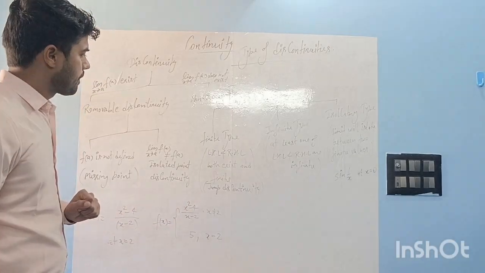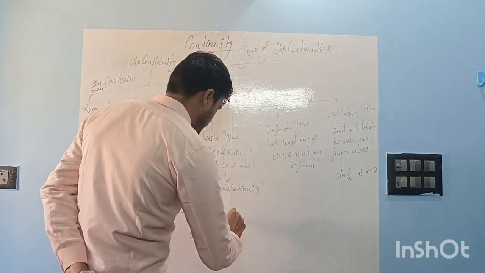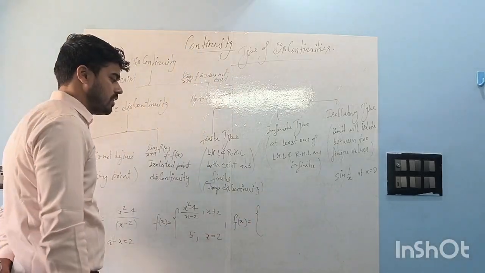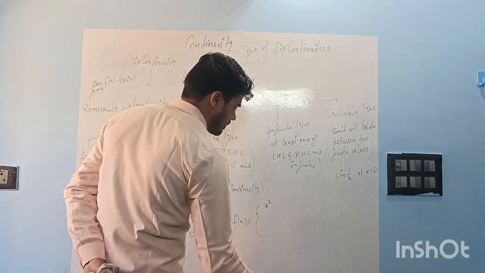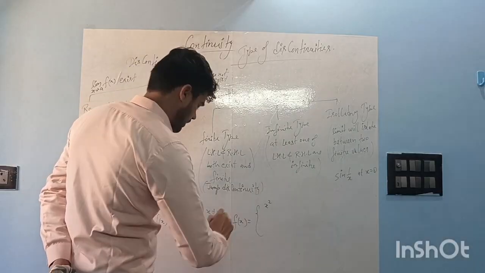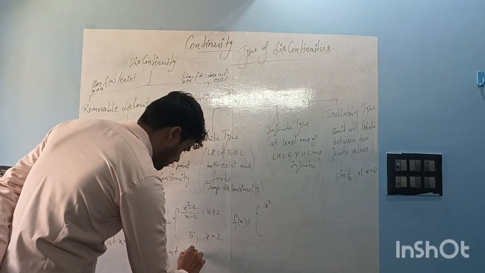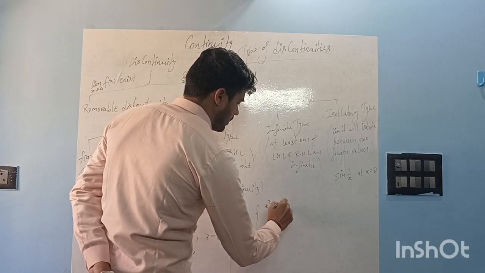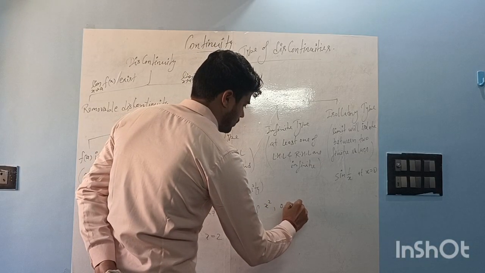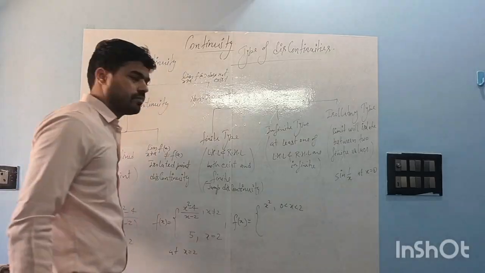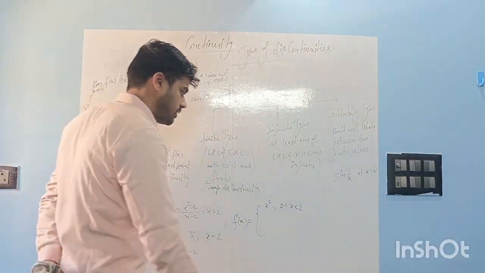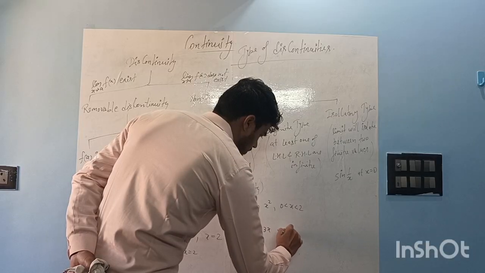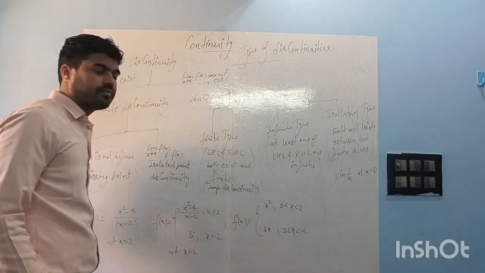Jump discontinuity. For jump discontinuity we can take anything, like f(x) is equal to x square when x is between 0 to 2, and 3x when x is 2 to 4.